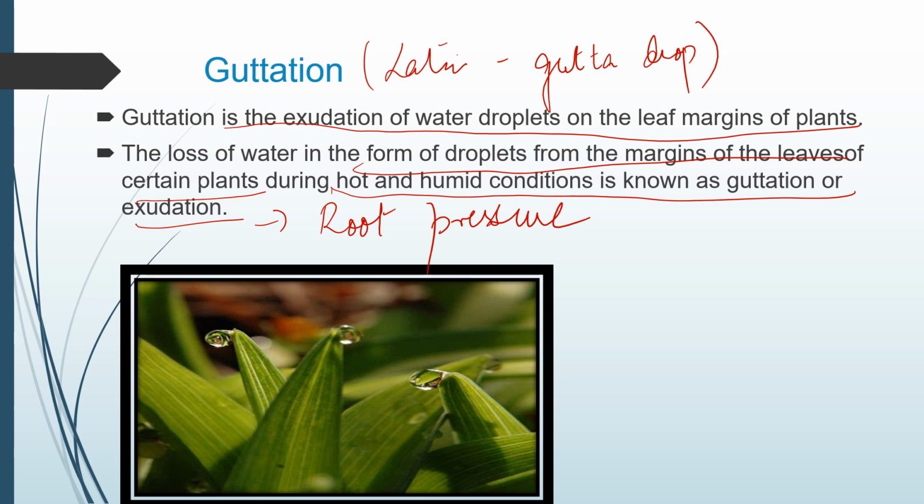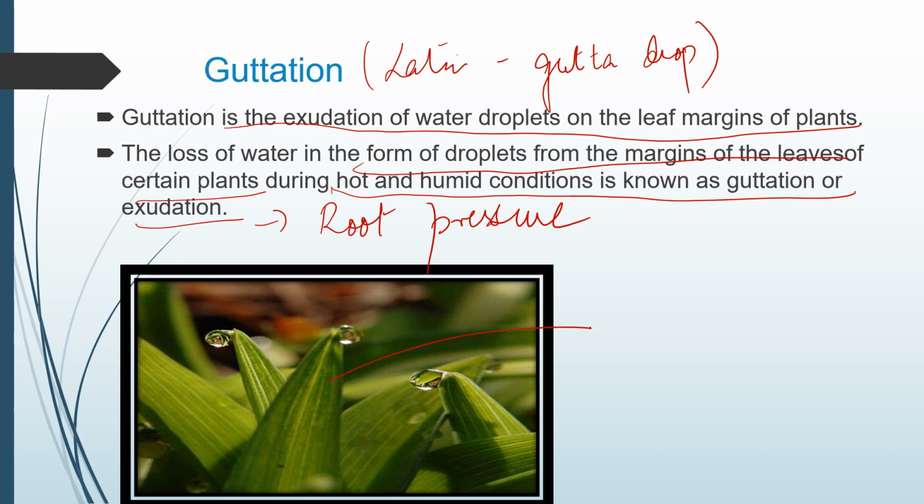So how is root pressure helping it? When the rate of respiration is low at night in plants, the roots of some plants keep on accumulating minerals and absorbing water. Because the transpiration rate has dropped at night, the stomata have already closed due to the flaccid condition. So this water enters the leaves, and the excess water is forced out through some specialized structures on the margins of the leaves.